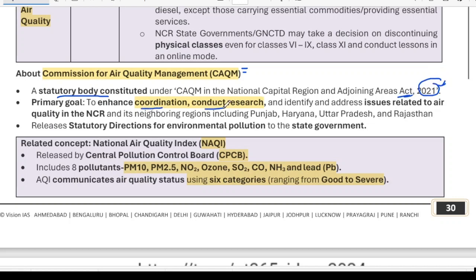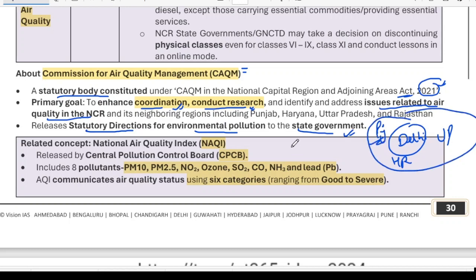It is for coordination and conduction of research. Research is also a domain of this body, research towards issues related to air quality in NCR. You have to remember it. And it issues strategic directions on environmental pollution to the state governments also, states adjoining Delhi, like UP, Haryana, and Punjab. So all these states come under the control of CAQM.